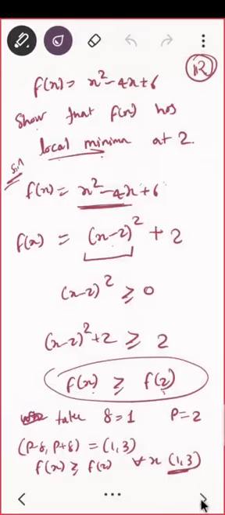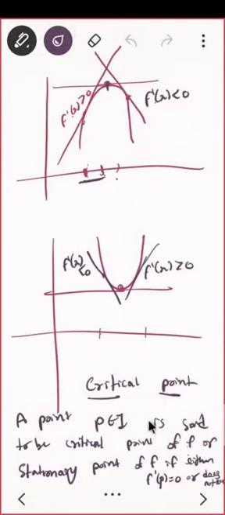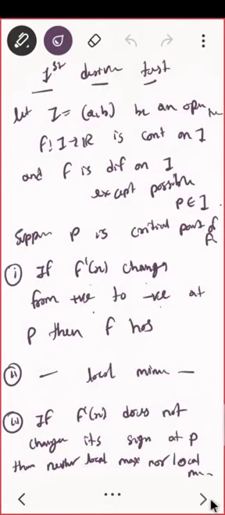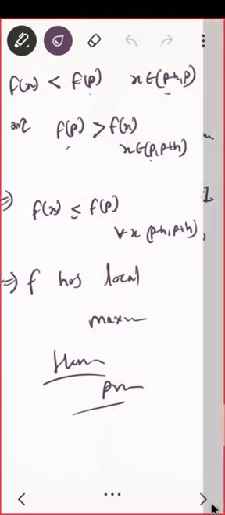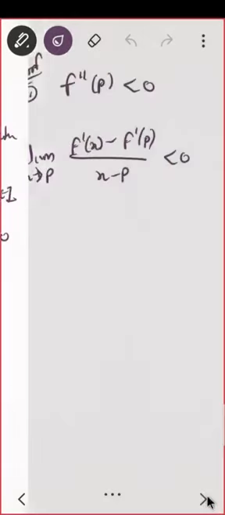Another definition I gave you: your derivative, that is f dash of x, the straight line that is tangent, comes from positive to negative. That means when your derivative changes from positive to negative, then that is the point which is local maxima. And if your derivative changes from negative to positive, then it is local minima. Correct? This was the definition, and we proved that. So we are going to use that. Okay, so let us start.